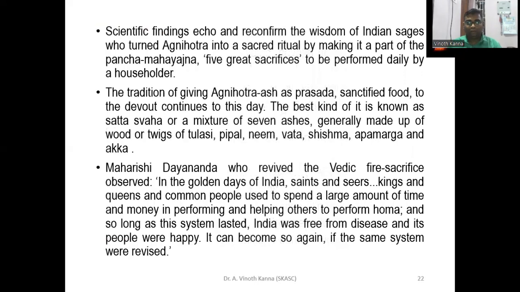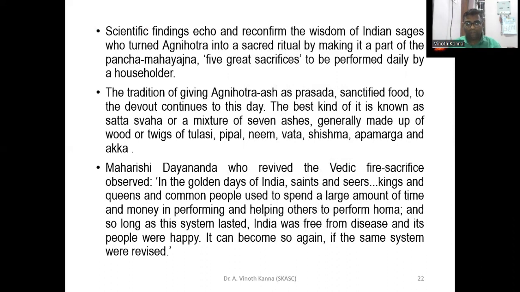During the Agnihotra, the fumes are generated with the help of woods or sticks of tulasi, peepal, neem, banyan, shishma, arka and similar plants. These botanical varieties have beneficial effects on human beings. When you burn these twigs or woods, they release fumes, and when these are inhaled, they eliminate the microorganisms.